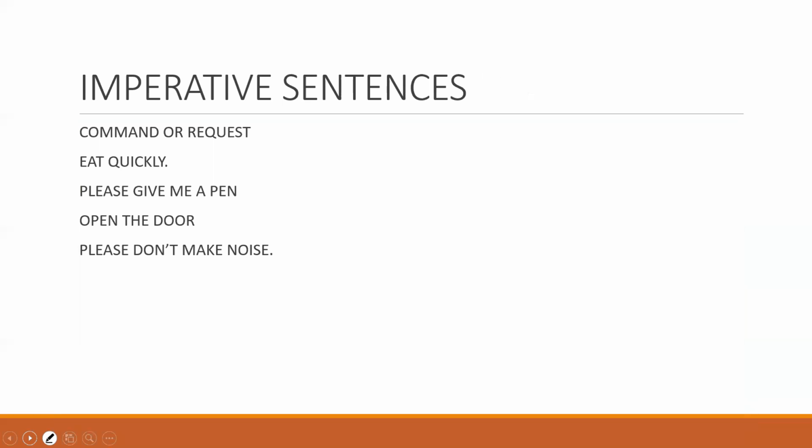Next is your imperative sentence. Imperative sentence, what are the imperative sentences? You see, command or request, okay? Like eat quickly, please give me a pen, open the door, please don't make noise. They are all imperative sentences.